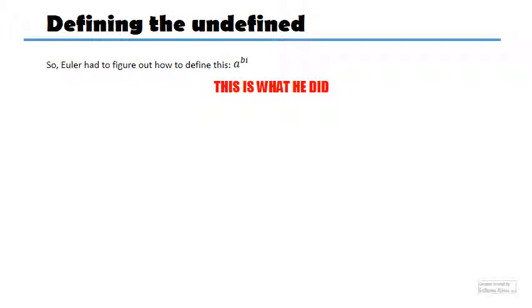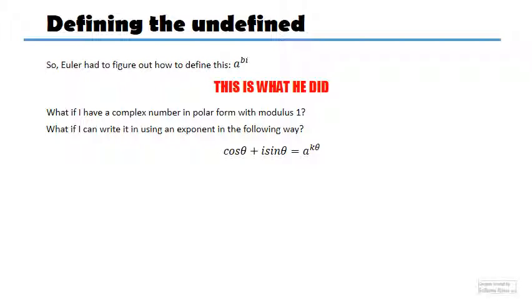Okay, let's start with a completely different supposition. Let's start by imagining that I have a complex number and its modulus is just going to be 1. Why not? Let's start off with that. If that's the case, let's suppose another what if: let's suppose also that I can actually write that complex number in this form. Since the modulus is 1, that's okay, because you know that all numbers that have modulus 1 can be written in this way, where theta is just going to be the argument.